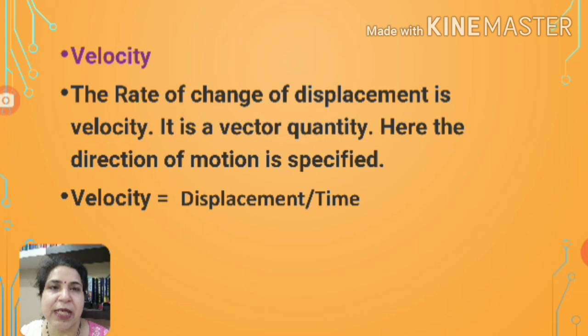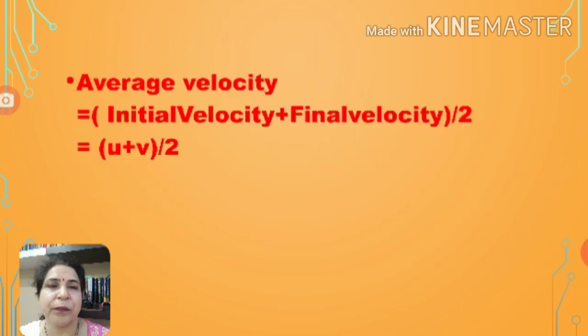Now velocity. Velocity is the rate of change of displacement. Velocity is displacement upon time. So it is a vector quantity as displacement is a vector quantity. So to describe velocity, we need both magnitude as well as direction. But the unit of velocity is the same as the unit of speed. The SI unit of speed is meter per second, so the SI unit of velocity is also meter per second.